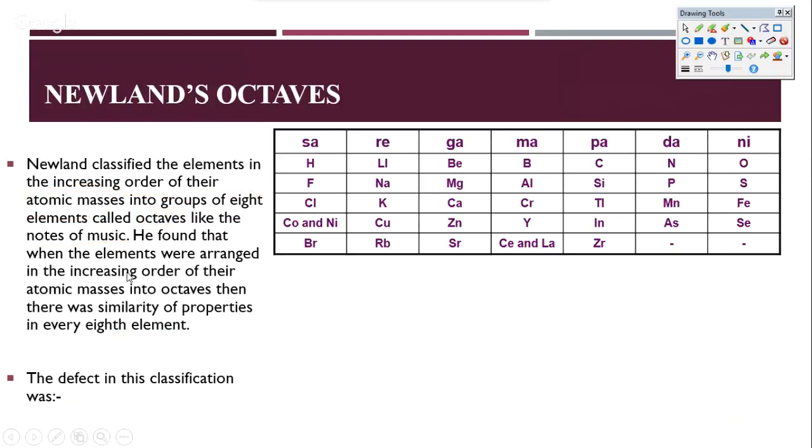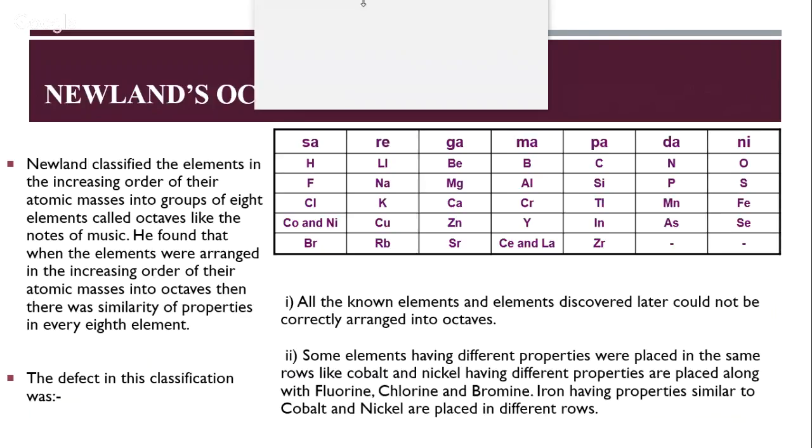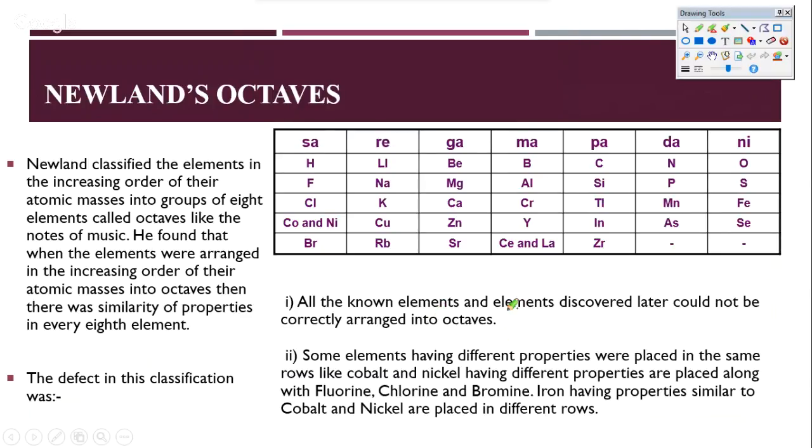The defects were these. First, many elements that we know today were not put into this system, because they were not discovered by his time, and therefore could not be put into Newland's system. Secondly, some elements having different properties were put into the same row as elements they were not related to. For example, cobalt and nickel.